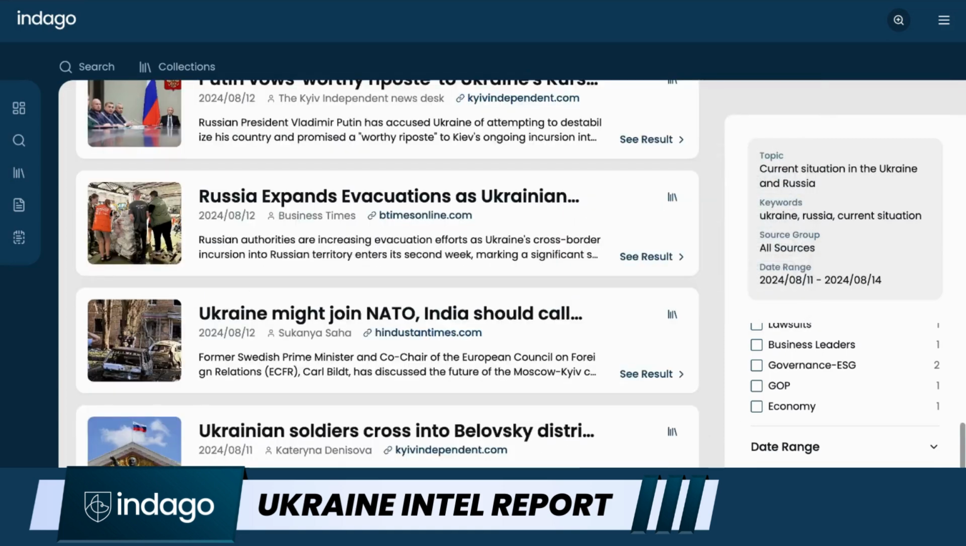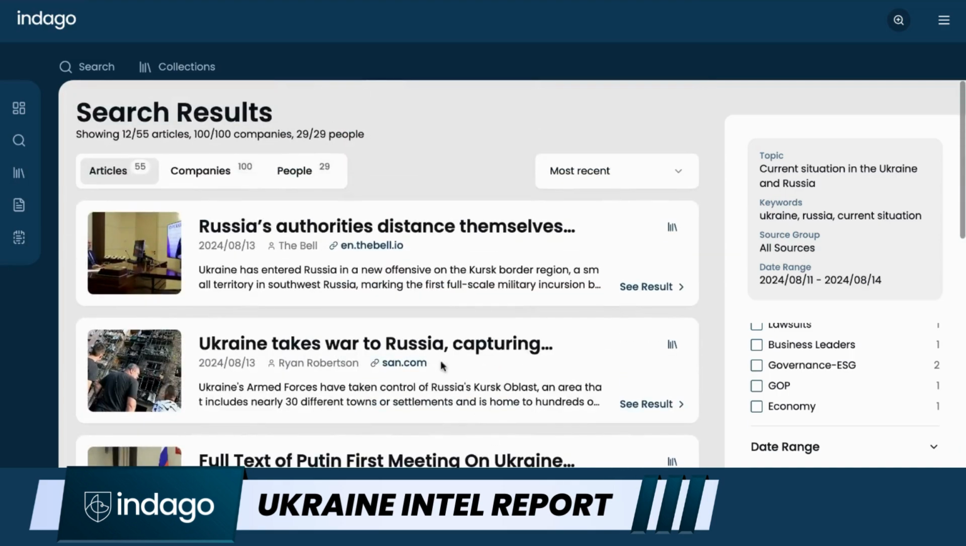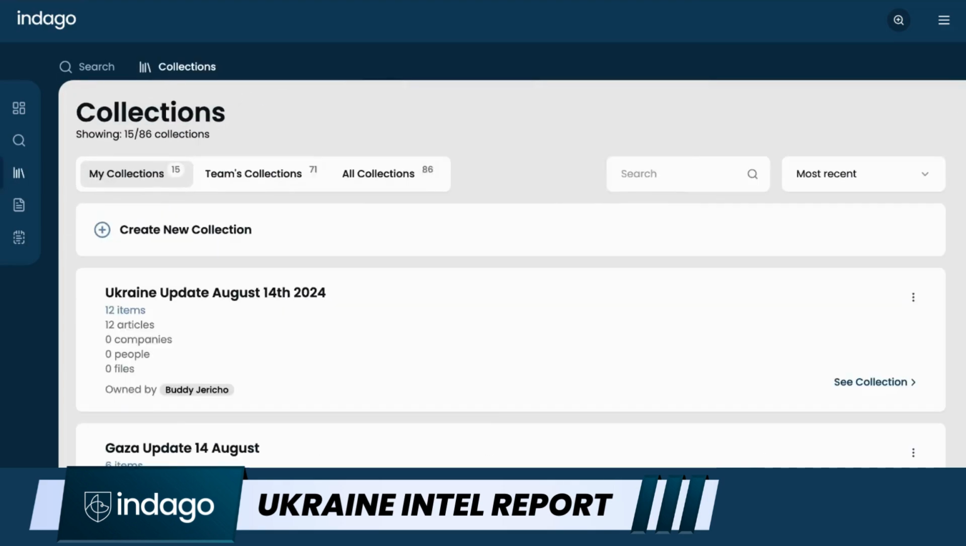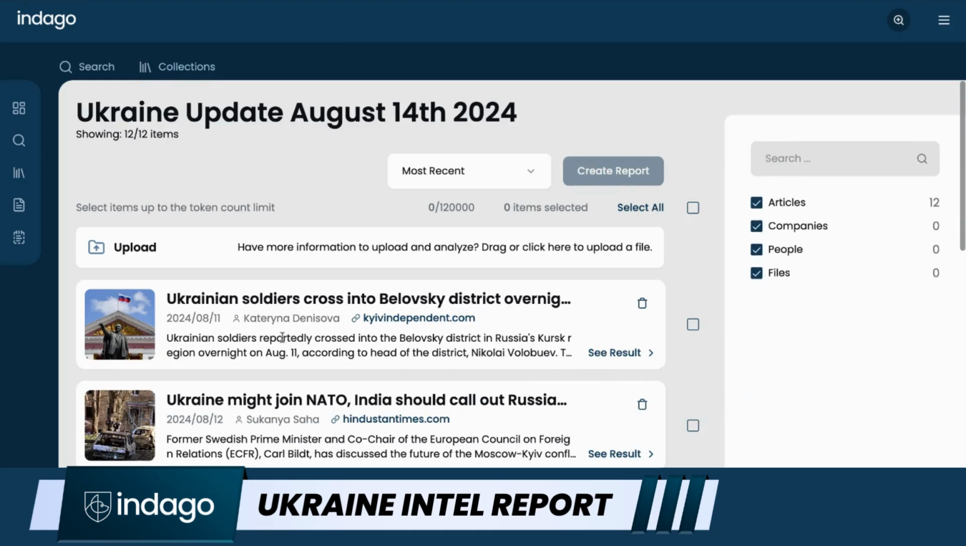Okay, now that I've selected all of my articles, I'm going to go back over into my collection. Inside my collection here, in collections, is my Ukraine update for today. You can see I've added 12 items to that collection. I'm not going to upload anything, but I do have the option here to upload articles or documents. If I have something that I found doing my own OSINT work, or if somebody sent me a document and I wanted to include that in my analysis, I could drag and drop that document here into the platform. It just has to be PDF format.